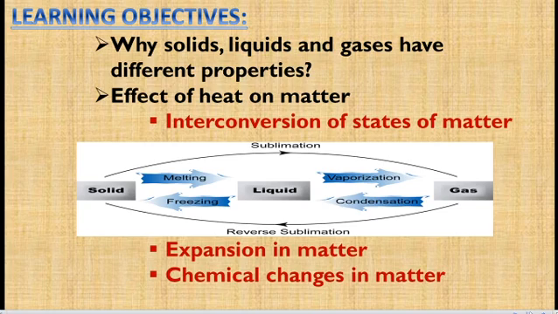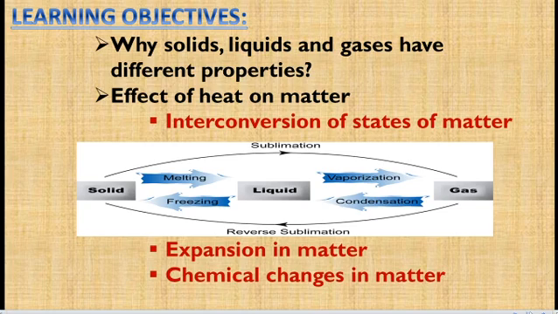For example, you can take a solid. Solid changes into liquid and liquid changes into gas, and the gas again changes into liquid and liquid again changes into solid. So this is called interconversion of states in matter. In some cases solid directly changes into gas without changing into liquid. We are going to discuss this briefly.